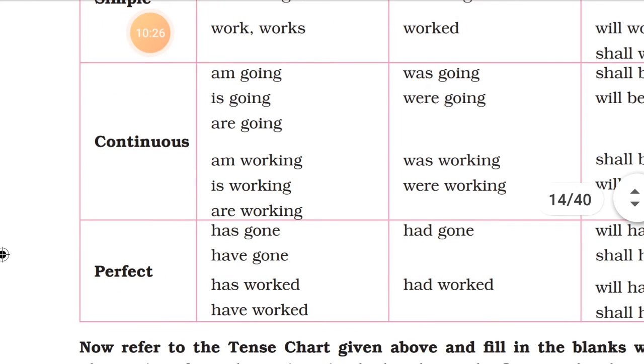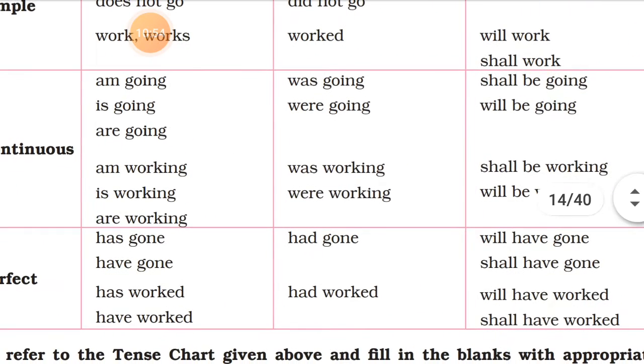Okay. So this talks about the action that is still taking place when we are talking about it in the present tense or in the past tense or in the future tense. Like, what are we doing right now? We are studying. This is present continuous tense. What we were doing at this time yesterday, that is past continuous tense. And what we will be doing tomorrow at this time only, that is future continuous tense.